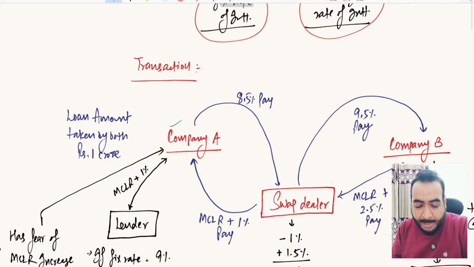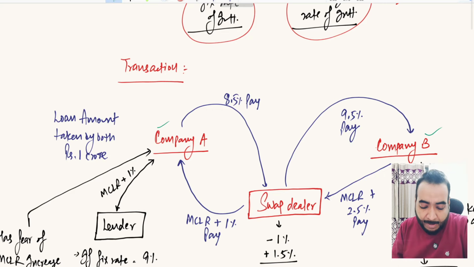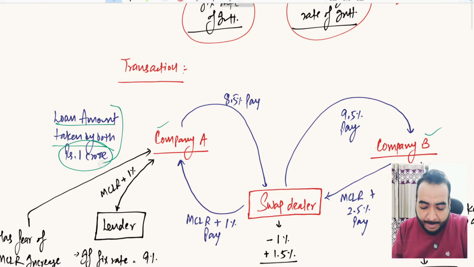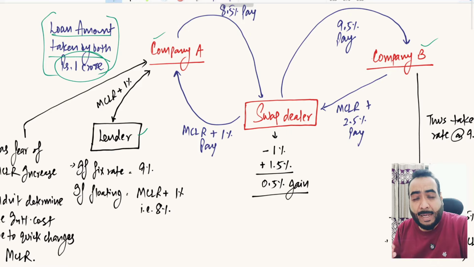Both company A, with strong market reputation, and company B, with average market reputation, need a loan of rupees 1 crore. Company A, having strong brand value, goes to the lender and asks what rate of interest you will offer.